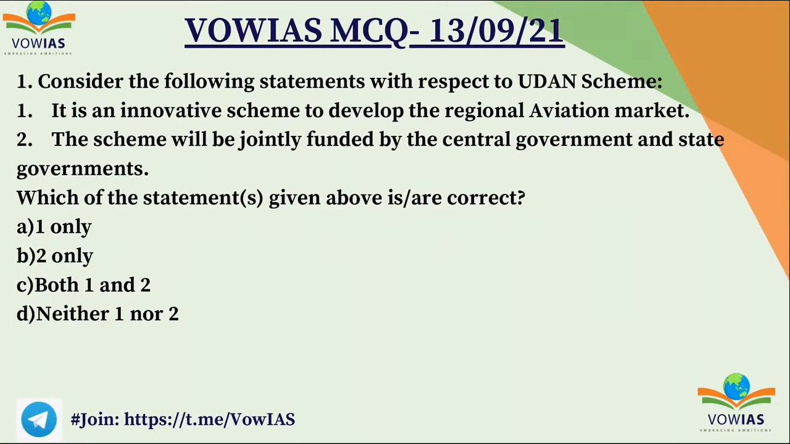The first question is, consider the following statements with respect to the UDAN scheme. UDAN is Uday Desh Ka Aam Nagrik. The first statement says it is an innovative scheme to develop the regional aviation market. Second one, this scheme will be jointly funded by the central government and the state governments. So we have to choose the correct option. And the correct option for this question is C, both 1 and 2.